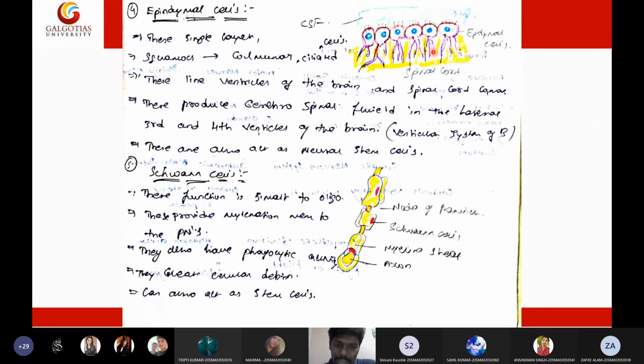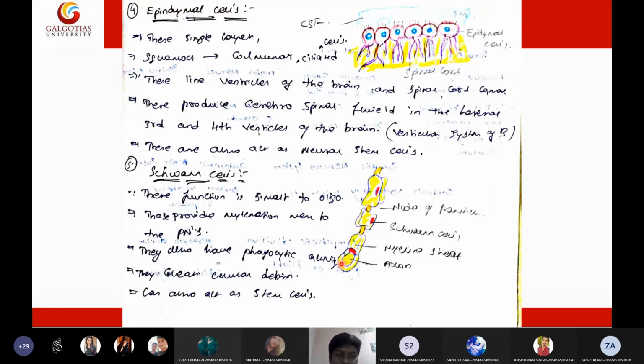You already know the function of the Schwann cell. The Schwann cell will synthesize the myelin sheath around the length of the axon. The Schwann cell is responsible for synthesizing the myelin sheath around the length of the axon.